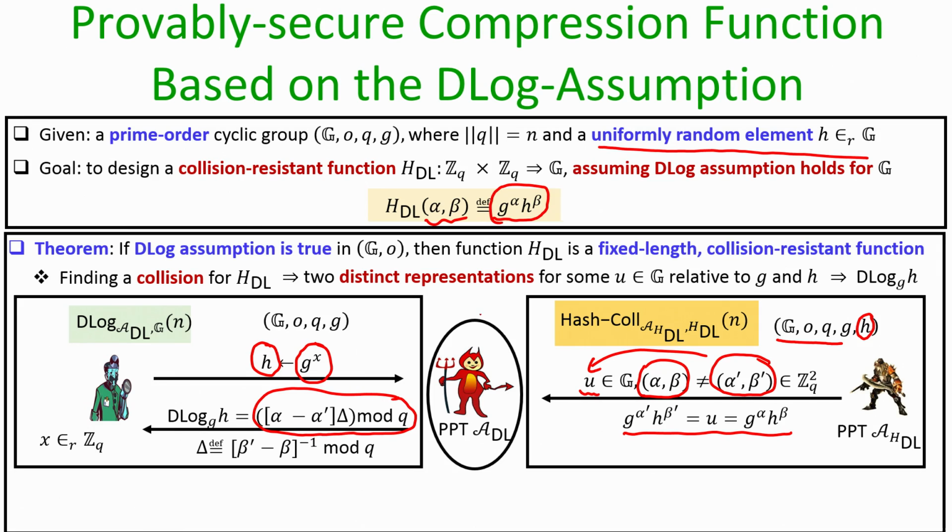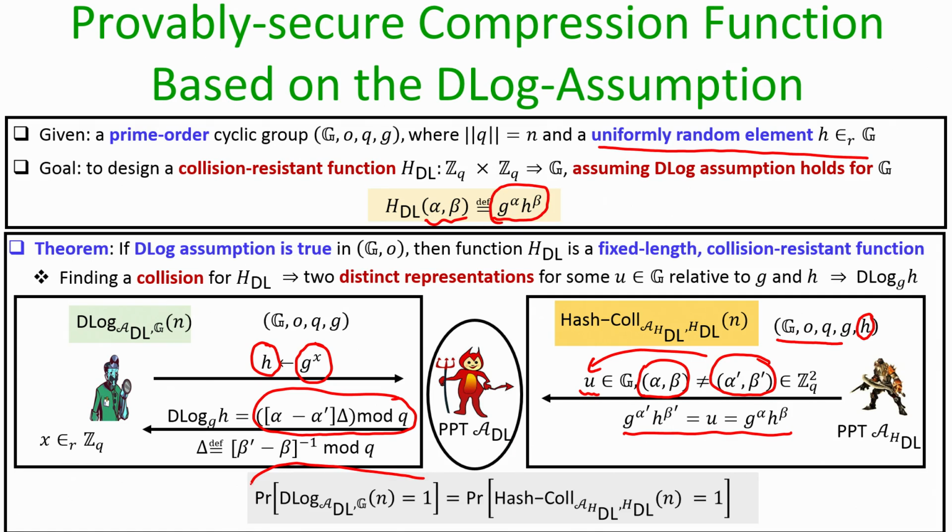You can see that the running time of the adversary A sub dl is exactly the same as the running time of adversary A h sub dl. And relationship wise, the probability that the dlog solver wins the instance of the discrete log experiment is exactly the same as the probability with which the collision finder algorithm wins the collision finding experiment against the h dl function.